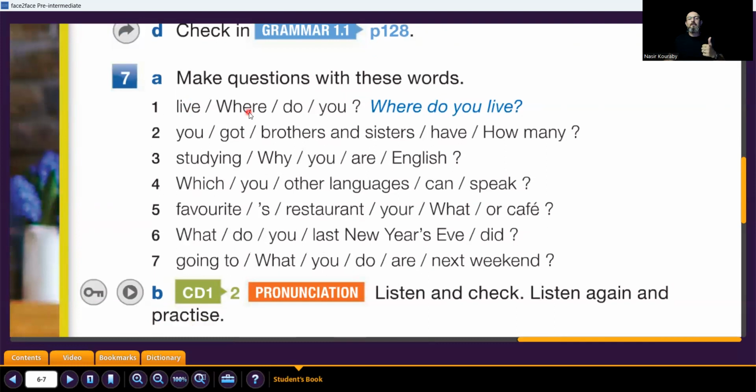Again, so here we have live, where, do, you. So number 1, I start with the question word, where. Number 2, auxiliary, where do. Number 3, the subject, where do you. Number 4, the verb, live.